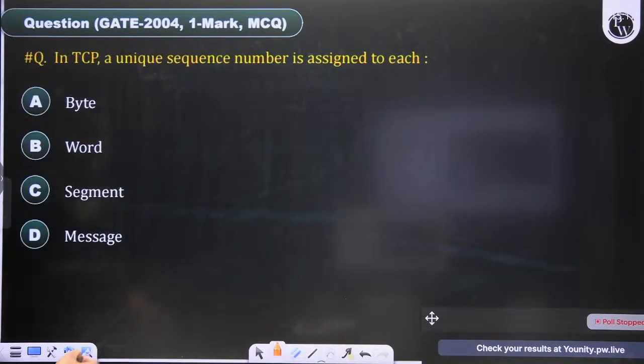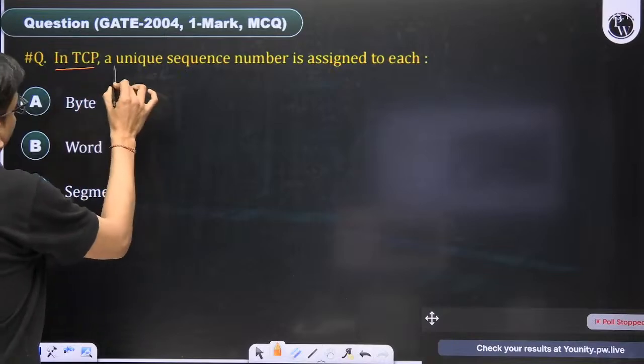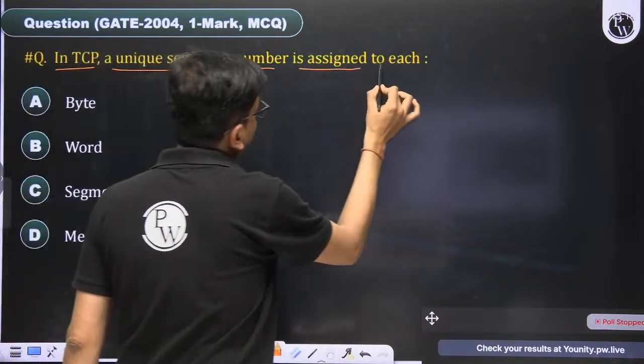In this question it is asking that in TCP a unique sequence number is assigned to each...